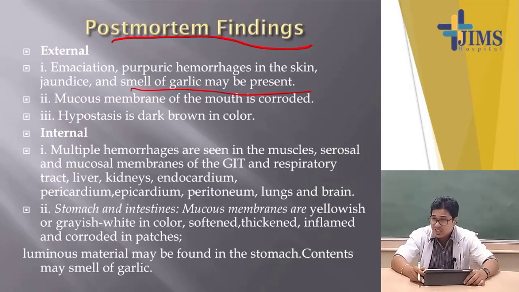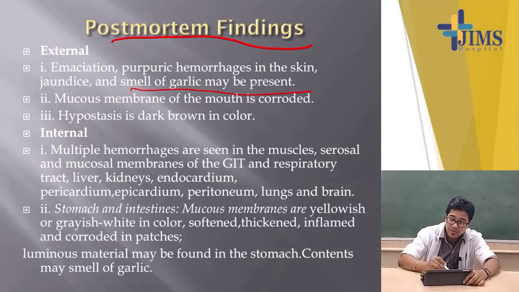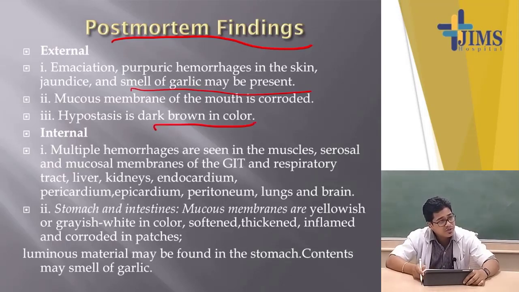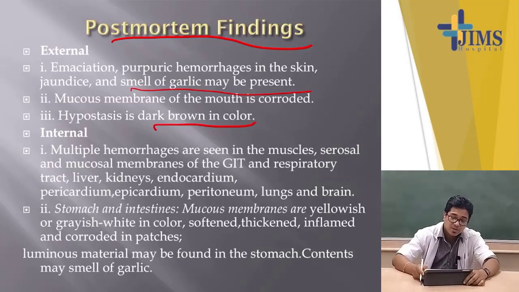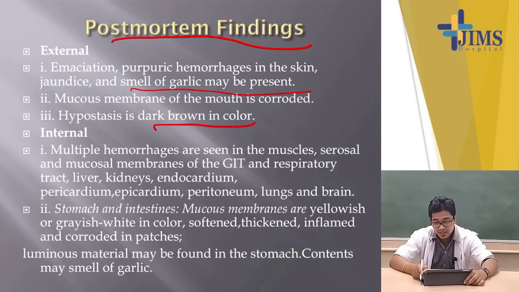The post-mortem hypostasis, or PM staining, will be dark brown in phosphorus poisoning. So these are the important external findings: mucous membrane, PM staining, garlic odor, emaciation, and purpuric hemorrhagic spots over the body.